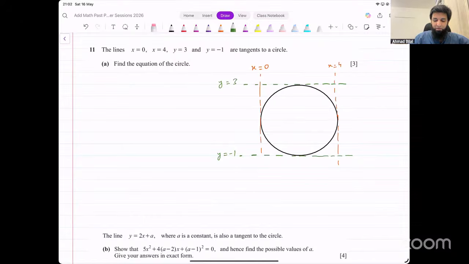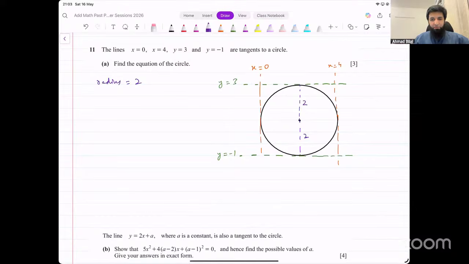How do you write down the equation of the circle? For equation of a circle, we need the radius of the circle. What's the radius going to be? We can clearly see from -1 to 3. How many units is that? That's 4 units in total. So the diameter is going to be 4. The diameter of the circle, that is going to be 4. So the radius is 2. Radius is 2 units.